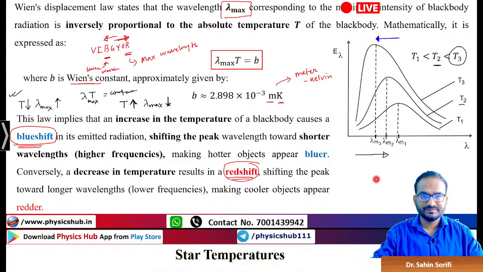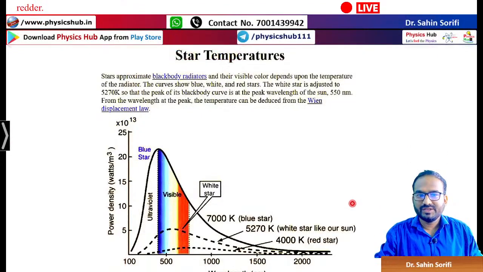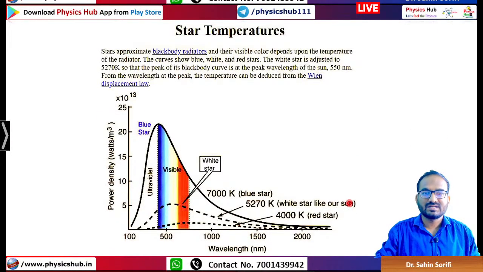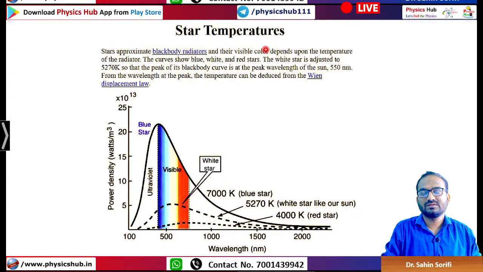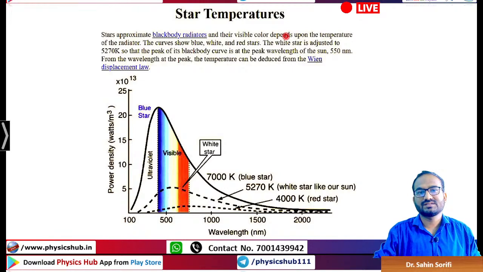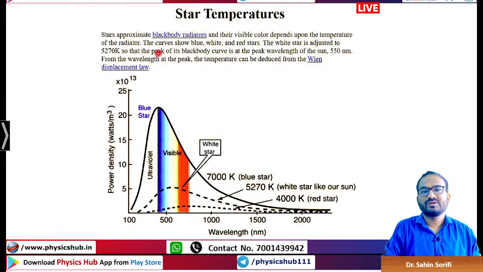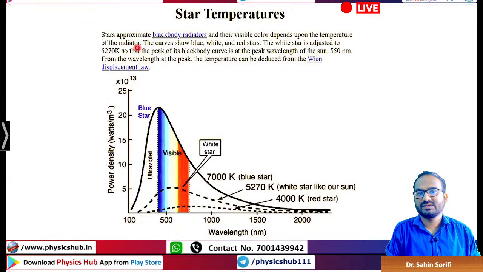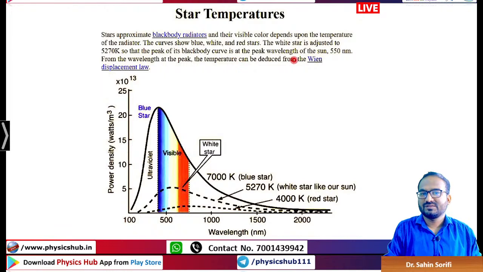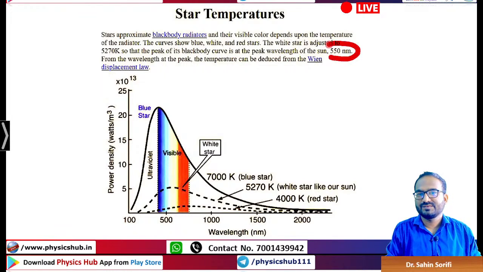Any question? Now an application, a very important application, is the star temperature. So using this method, we can estimate the temperature on the star surface. Stars are approximately blackbody radiators. Their visible color depends on the temperature of the radiator. The curve shows blue, white and red stars. The white star is adjusted to 5270 Kelvin, so that the peak of the blackbody radiation curve is at the peak wavelength of the sun, 550 nanometer.